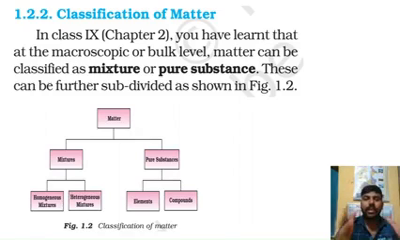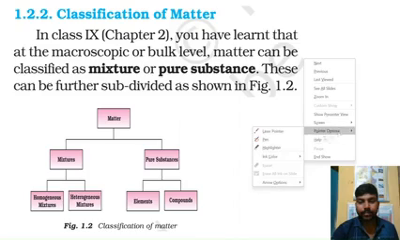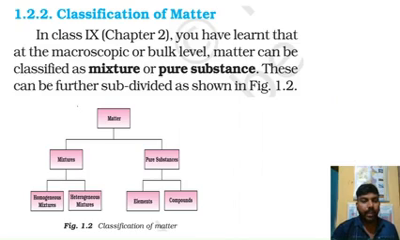So here I am just giving a chart so that you can rememorize and regain that topic. Matter is generally classified as pure substances and mixtures. When you talk about a pure substance, the identity of the element should be present there. A pure substance is also classified as an element and a compound.